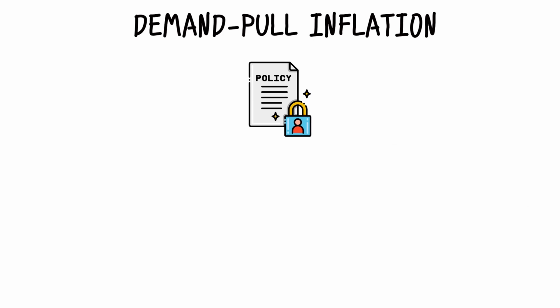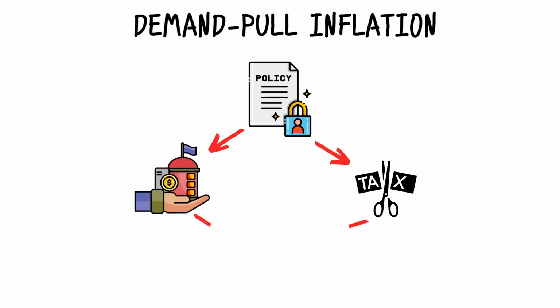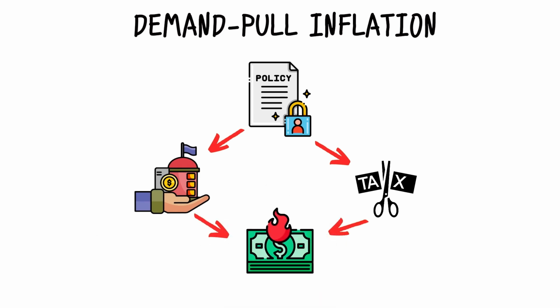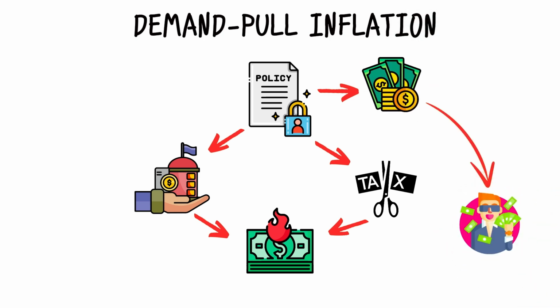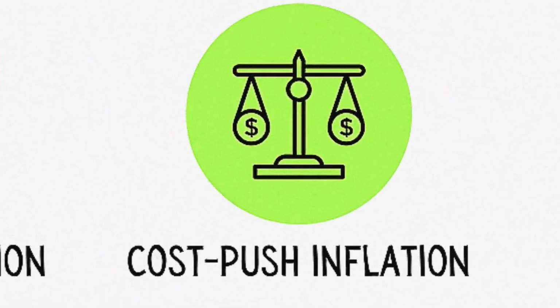The government policies that increase aggregate demand, such as tax cuts or increased government spending, can also contribute to demand pull inflation. These policies inject more money into the economy, boosting consumer spending and driving up prices. Expansionary monetary policies, such as lowering interest rates or increasing the money supply, can stimulate borrowing and spending, further fueling demand pull inflation.